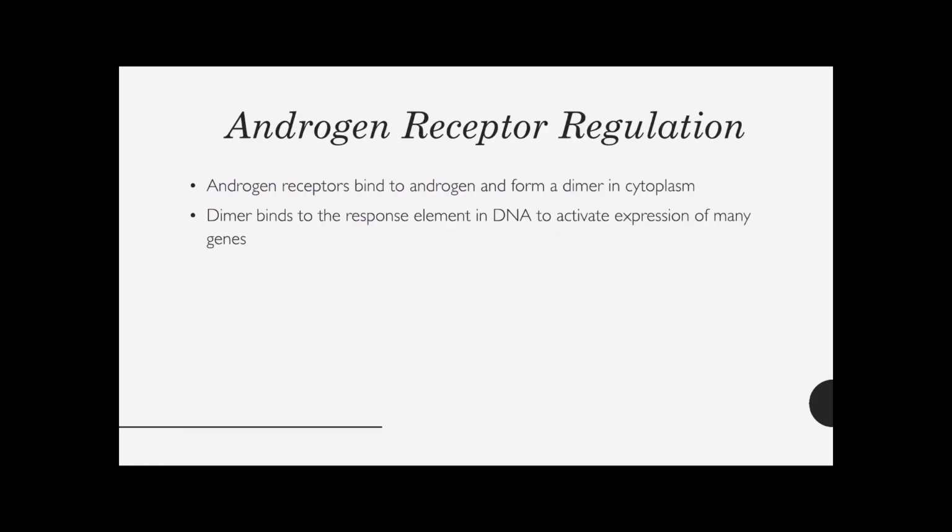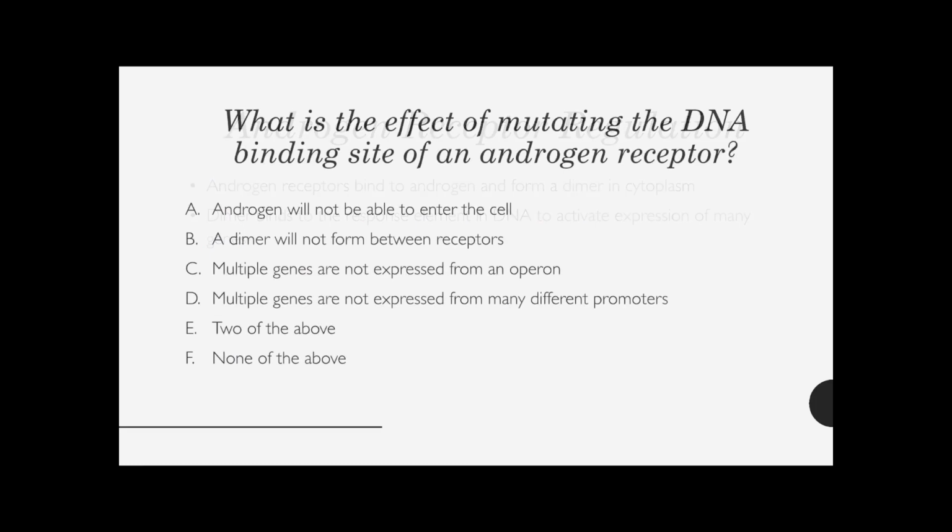So moving on from galactose, androgen. Remember that androgen receptors bind to androgen coming from outside the cell, and once bound, they form a dimer in the cytoplasm. And so this dimer can bind to the DNA at the response element and activate the expression of many other genes. So what is the effect of mutating the DNA binding site of an androgen receptor?